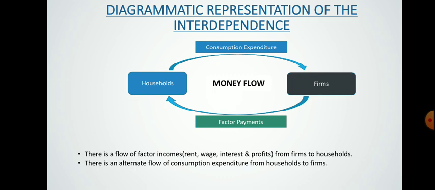They purchase from the farm, and in return they pay money to the farms in the form of consumption expenditure. So this whole flow, from household to farm and farm to household, this whole circular flow, is known as money flow, because here we have considered only the monetary flow.